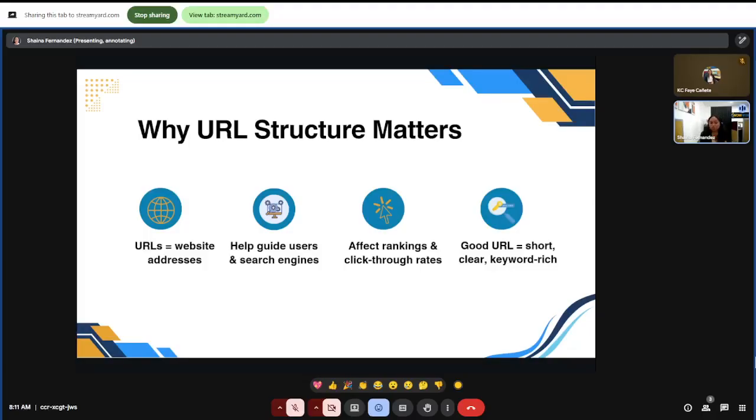So, quick thought check. Are your URLs short and descriptive, or do they look more like long strings of random numbers? Can I see your comments now?